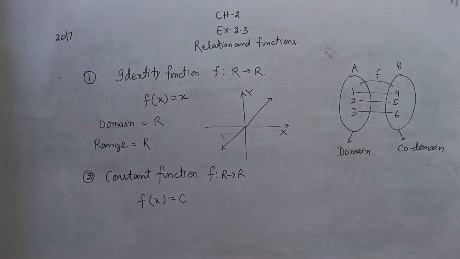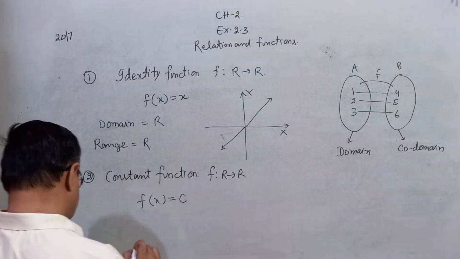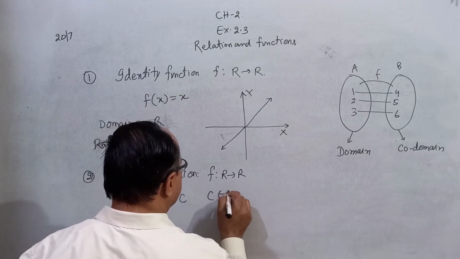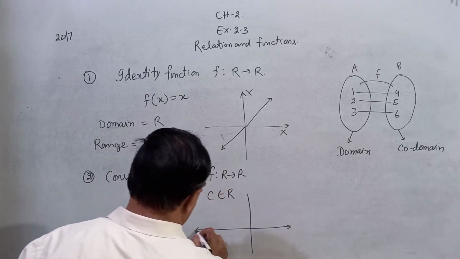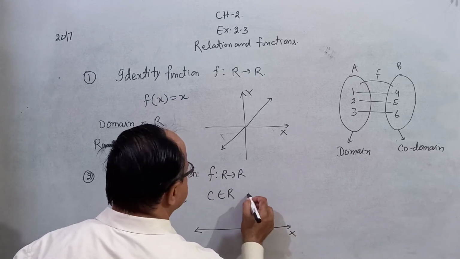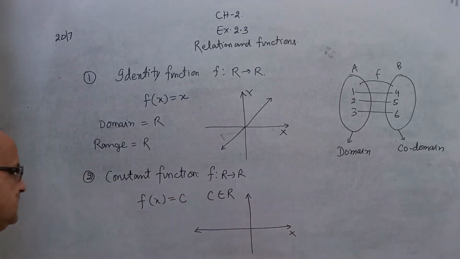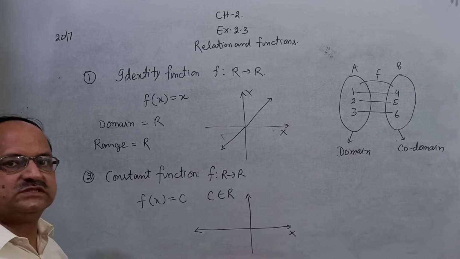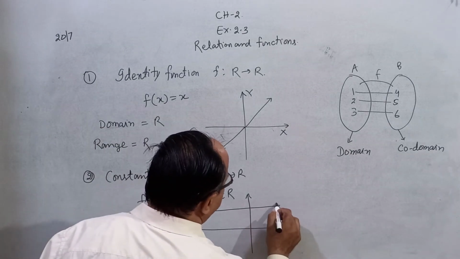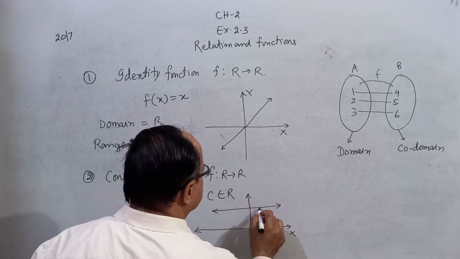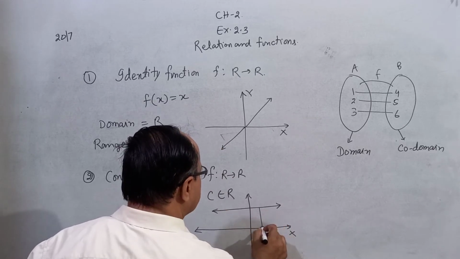And here c belongs to R. It means the line which is parallel to x-axis. The line which is parallel to x-axis. And this distance is c.